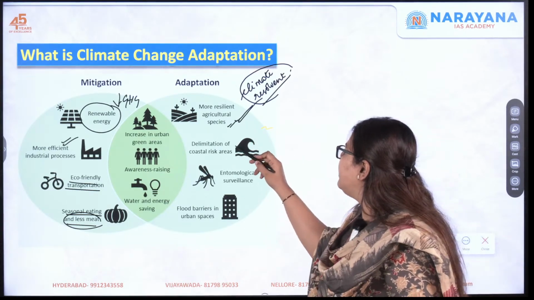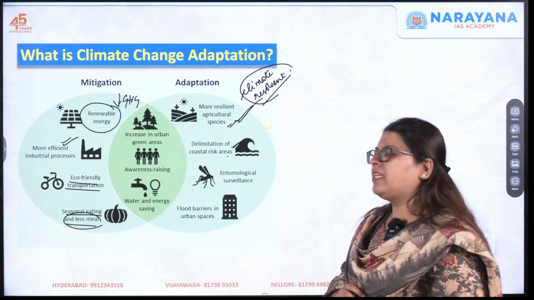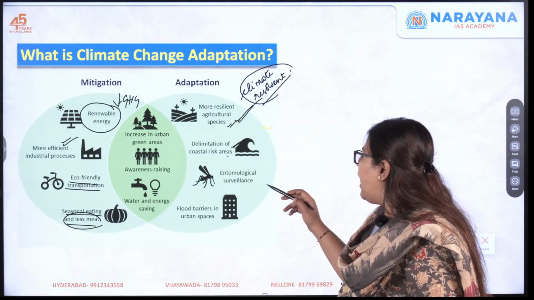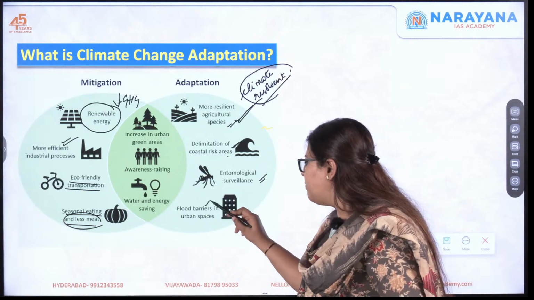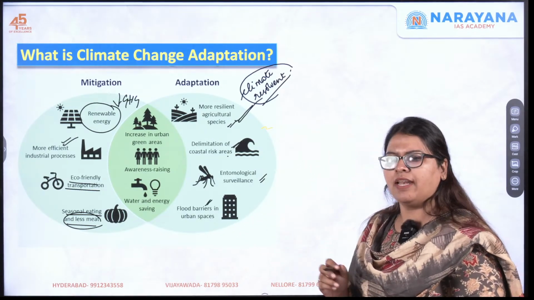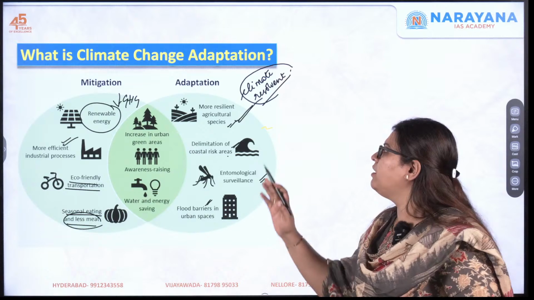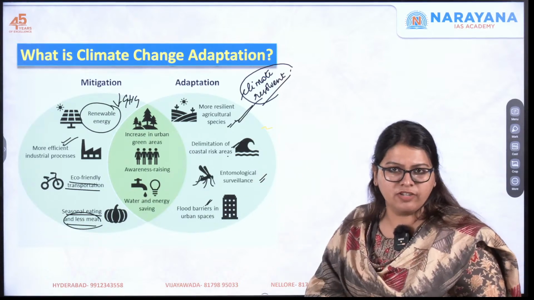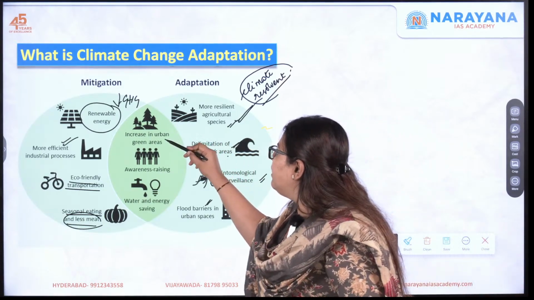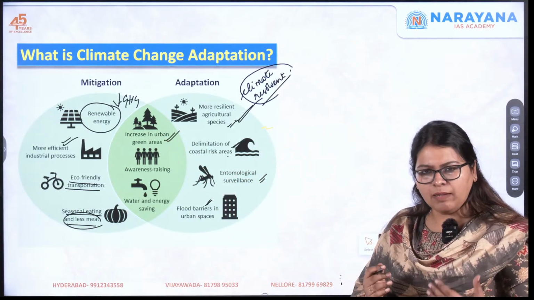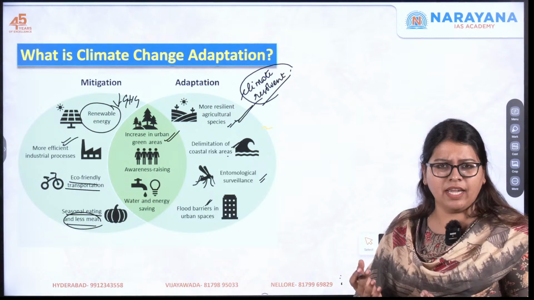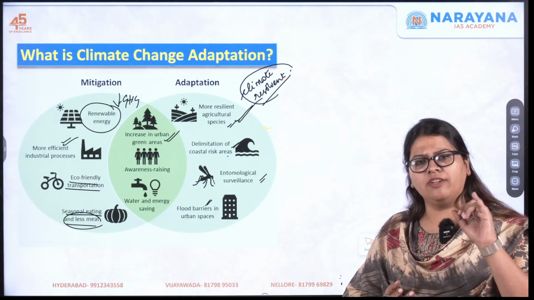Next one, there is delimitation of coastal risk areas. Next one is entomological surveillance. Next one, we actually build flood barriers in the urban spaces. However, there is a synergy between the mitigation and the adaptation strategies, where increase in urban green areas actually acts as a mitigation, that is it reduces the GHG.